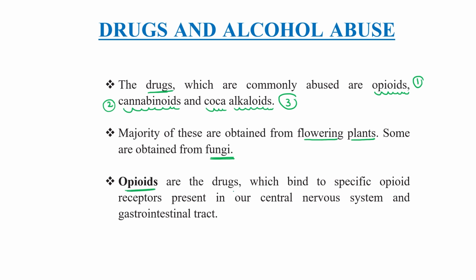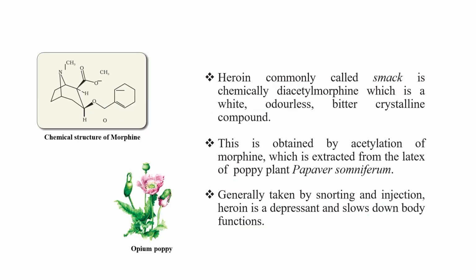These are the drugs which bind to the specific opioid receptors present in our central nervous system and gastrointestinal tract. There is a drug known as heroin.